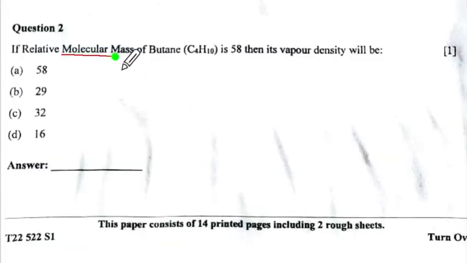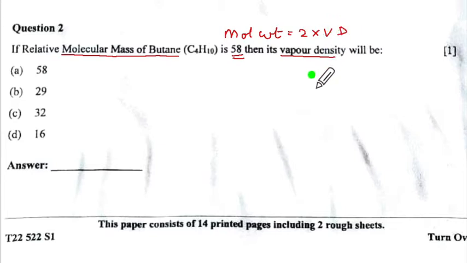The molecular mass of butane is 58, which means it is molecular weight, and its vapor density will be. Now molecular weight is 2 into vapor density. So your vapor density is going to be molecular weight upon 2. So 58 upon 2, which is 29. So this is the option.